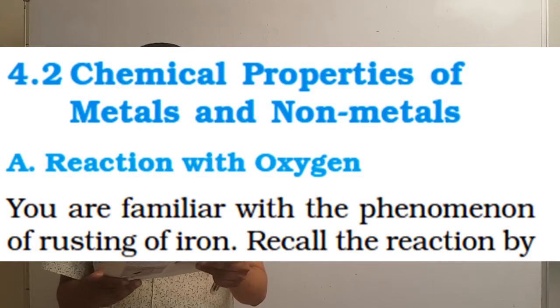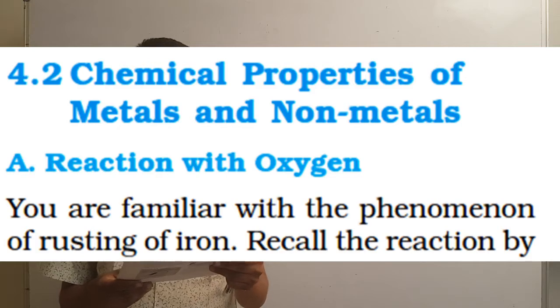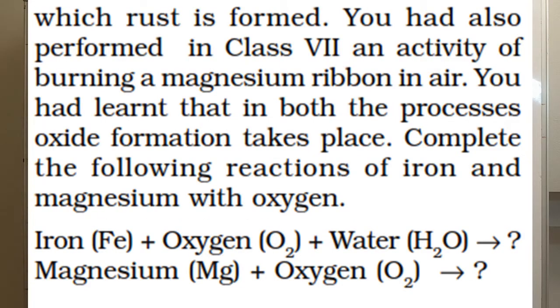Now friends, from the textbook, A. Reaction with oxygen. You are familiar with the phenomenon of rusting of iron. Recall the reaction by which rust is formed. You had also performed in class 7 an activity of burning a magnesium ribbon in air. You had learned that in both, the process of oxide formation takes place. Complete the following reactions of iron and magnesium with oxygen. Iron plus oxygen plus water will give you iron oxide plus water. Same as magnesium plus oxygen, that gives you MgO, that is magnesium oxide.